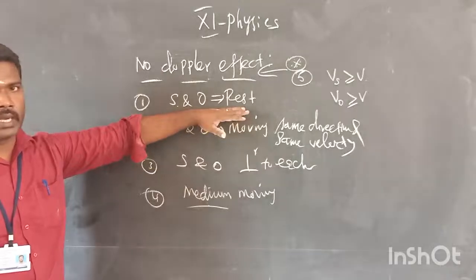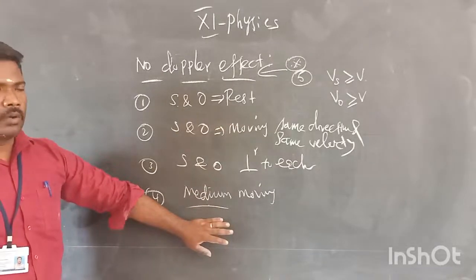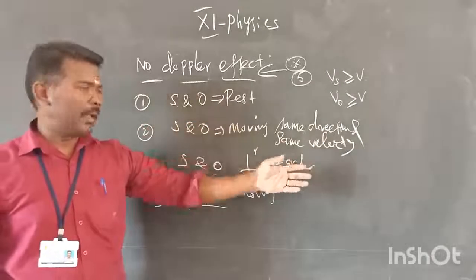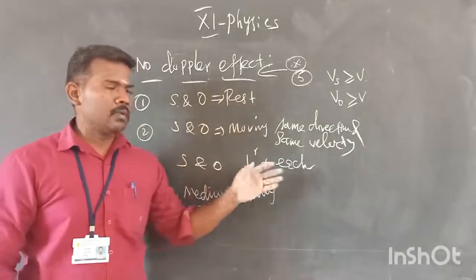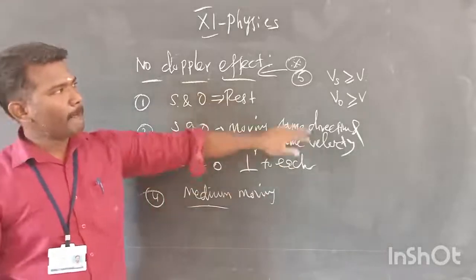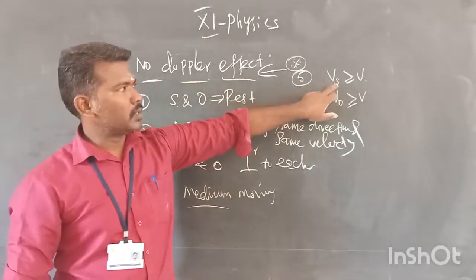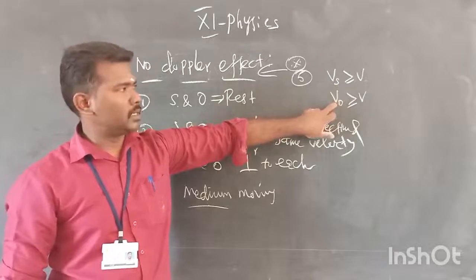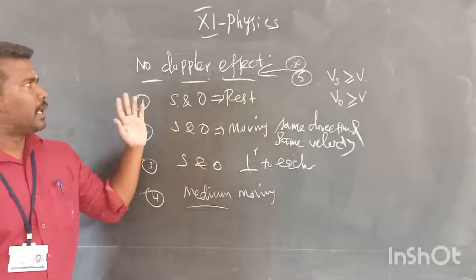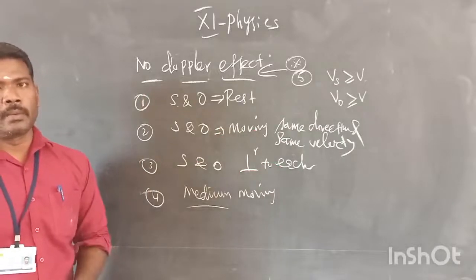Observer and source at rest; medium alone moving; source and observers moving with the same velocity in the same direction; source and observers mutually perpendicular; and the source or observer velocity equal to or greater than the velocity of sound. That time we achieve no Doppler effect.